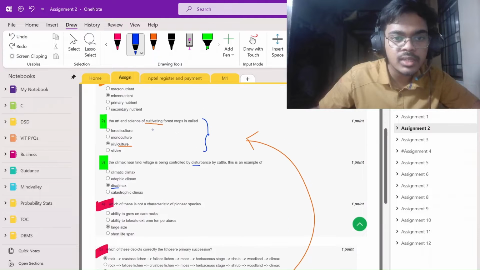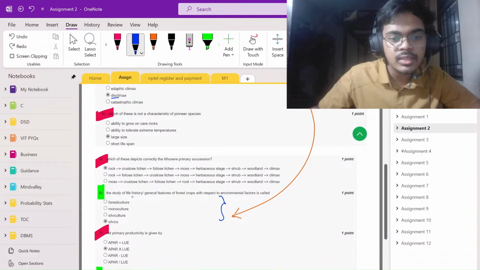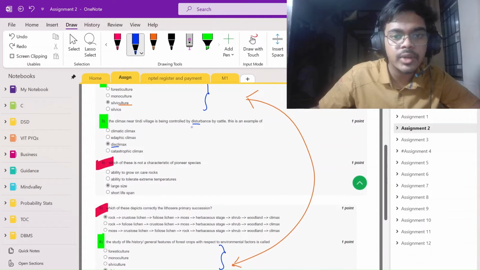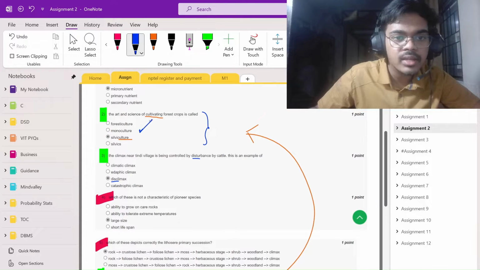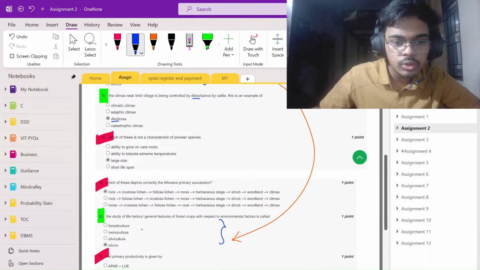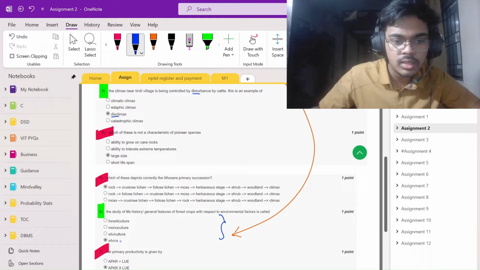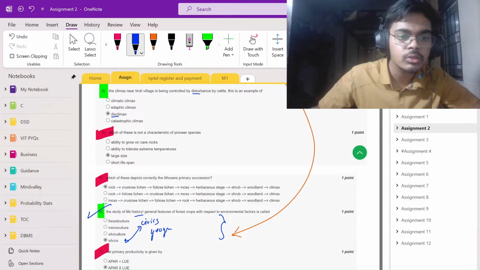So wherever culture is coming, mark silviculture, and wherever the other thing is coming, that is the mnemonic: cultivating, culture. Automatically, wherever culture is not there, you can mark it as silvics. Otherwise you can remember it like this: history, civics, geography. So silvics, civics. Okay, so these two are done.